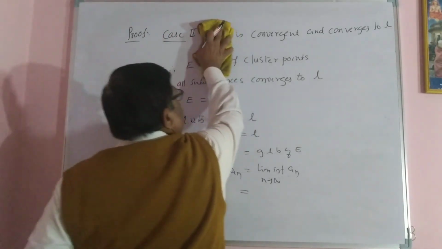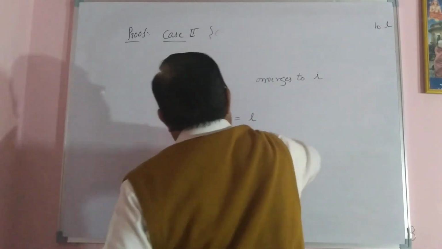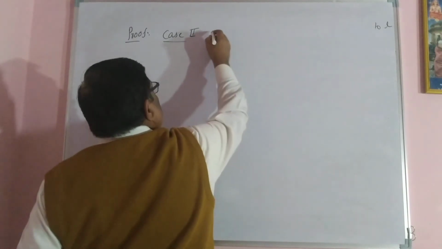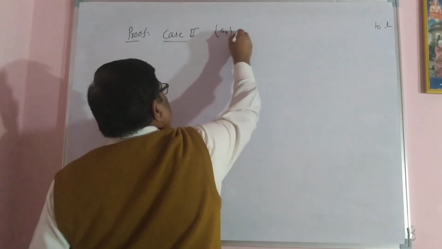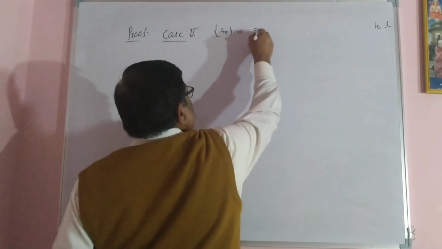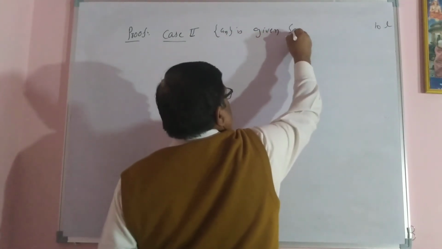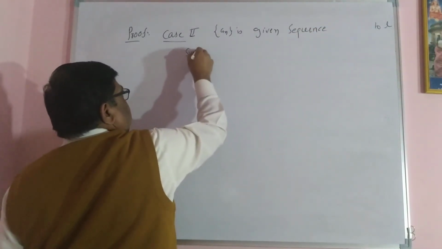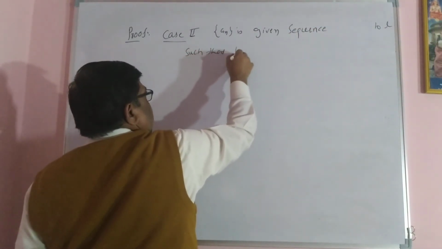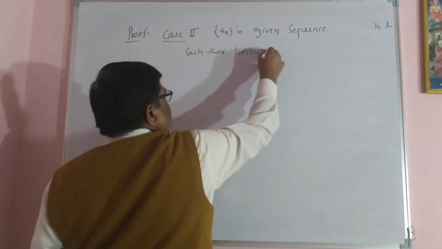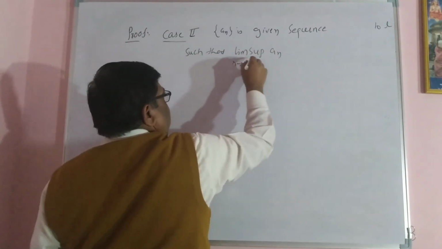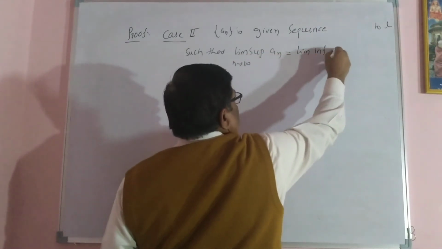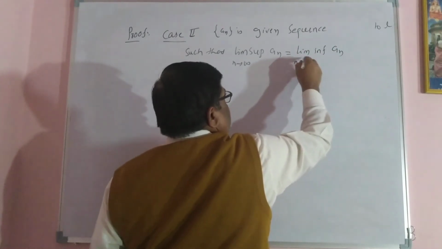Case 2: the two limits are equal. Then I have to prove it is convergent. a_n is a given sequence such that limit superior of a_n as n tending to infinity equals limit inferior of a_n as n tending to infinity.